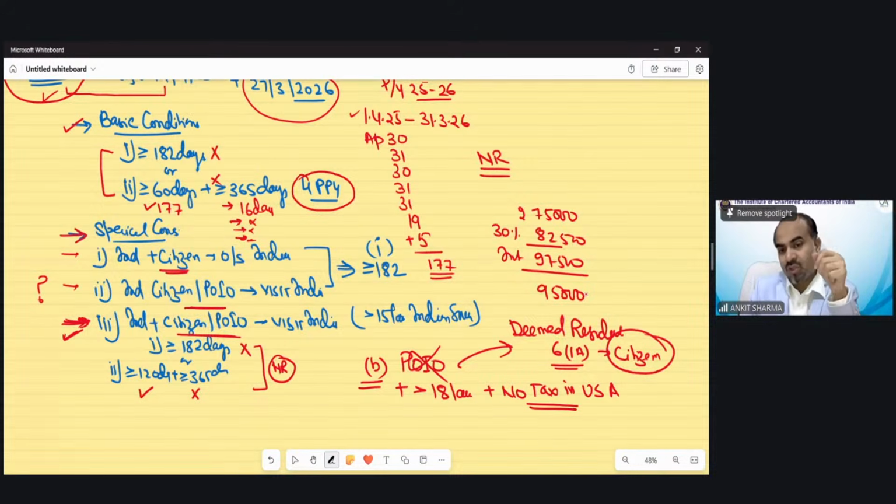If point B in this question had said that she is a citizen of India, then she would be a deemed resident. Because she does not have 365 days, she could not fulfill this condition, and because she is only a PIO, not a citizen, she cannot be a deemed resident. So her status would still remain non-resident and there would not be any change in it. I hope it's clear now.